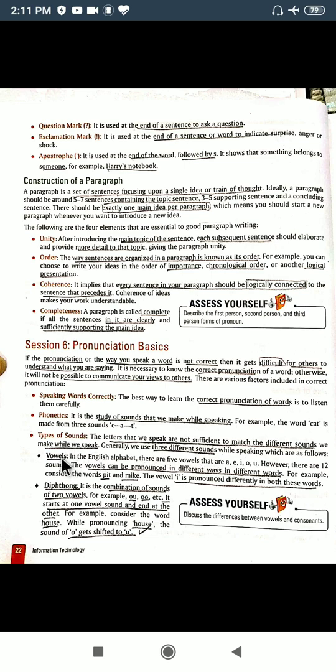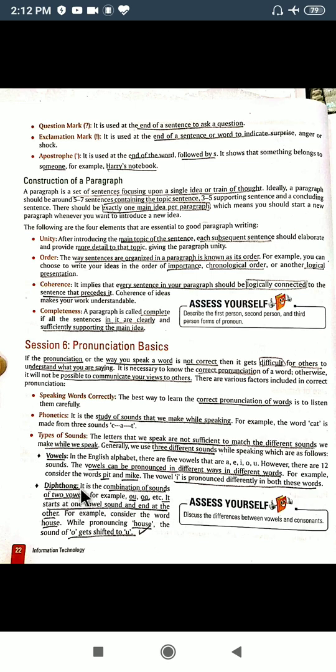One is related to your vowels. So vowels produce different types of sounds. The vowels are a, e, i, o, u, and while pronouncing different words, they are spoken in different ways. Like in pit, i is not that long. In mic, here i is spoken in a different way. You can speak and realize yourselves.